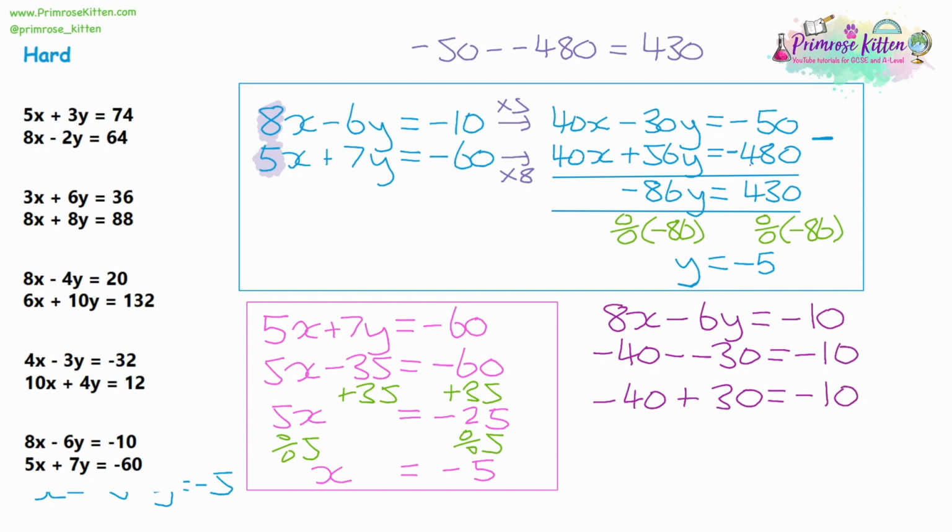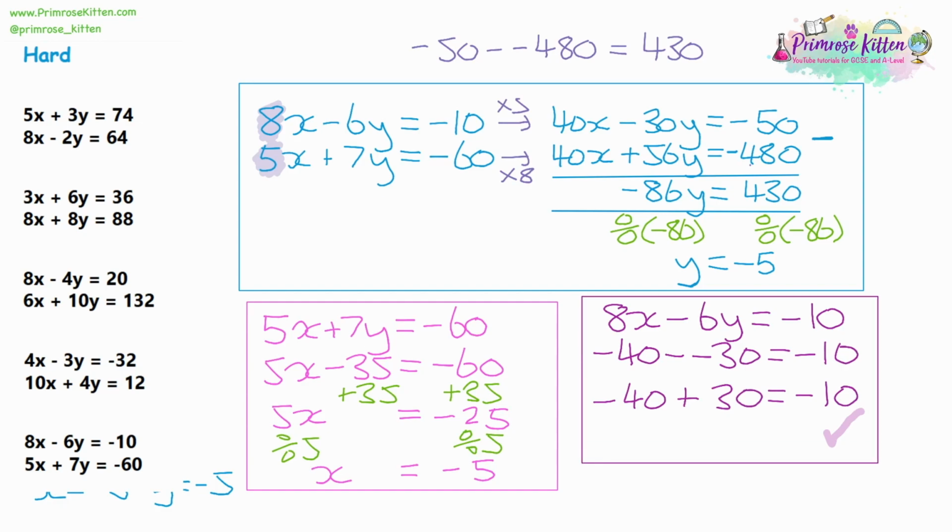So, is that true? Does negative 40 plus 30 give us negative 10? Yes, it does, and because that checks out, we know that we have finished, we've got our answer completely right. If that gave you an equation that made no sense, and it didn't add up to negative 10, then you know you've made a mistake somewhere, and you know that you need to have another go.